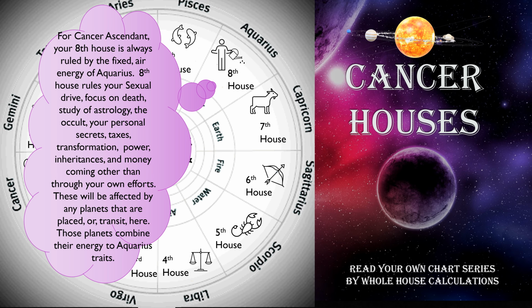For Cancer ascendant, your eighth house is always ruled by the fixed air energy of Aquarius. Eighth house rules your sexual drive, focuses on death, study of astrology, the occult, your personal secrets, taxes, transformation, power, inheritances, and money coming from other than through your own efforts. These will be affected by any planets that are placed or transit here. Those planets combine their energy to Aquarius traits.